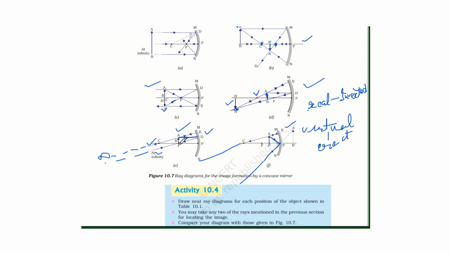here in place of object, a bulb is placed. Bulb is fixed at the focus. And in torch, the surface is concave behind this bulb.